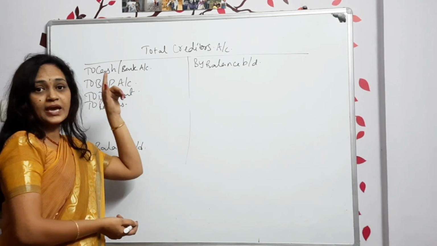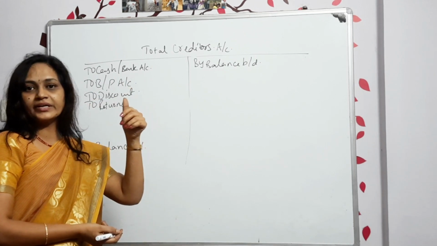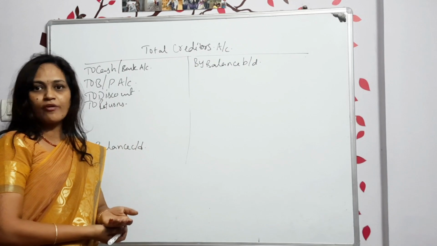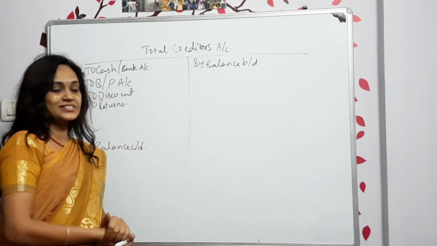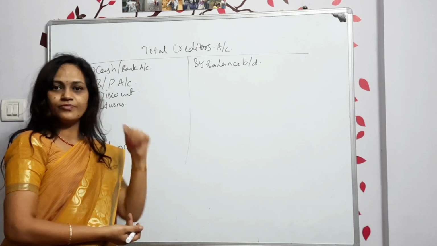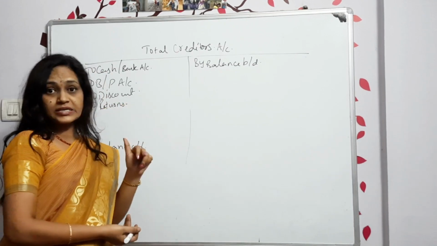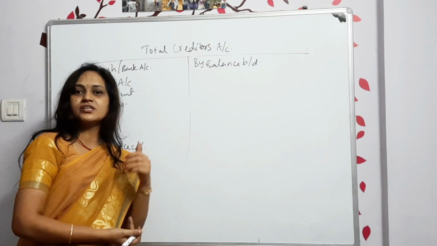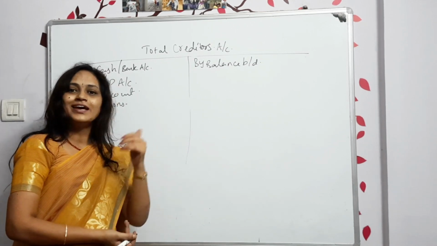Clear? What are the things we have discussed? First one, if cash is paid to the creditors, we will be showing it on the debit side. Or else any checks you have paid, we will be showing on the debit side. And then bills payable, any new bills accepted, we are showing on the debit side. Any discount we got, that is also on the debit side. And any purchase returns, that also we are showing on the debit side.